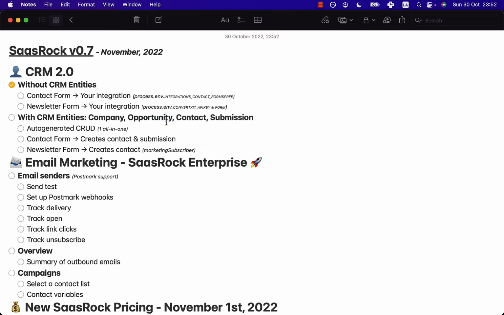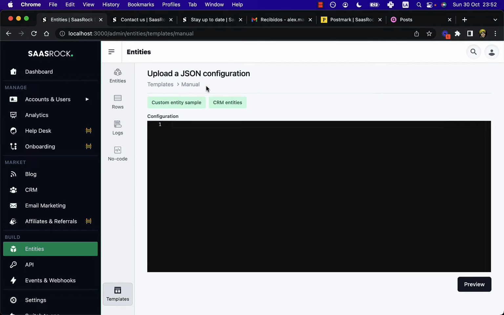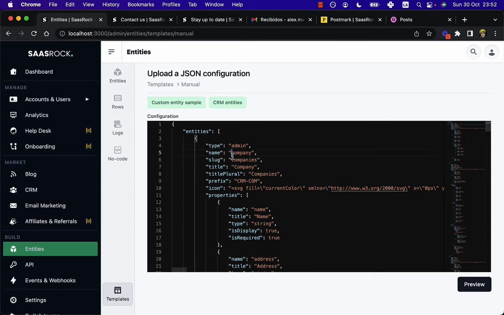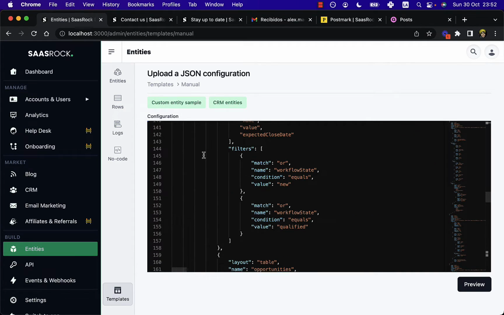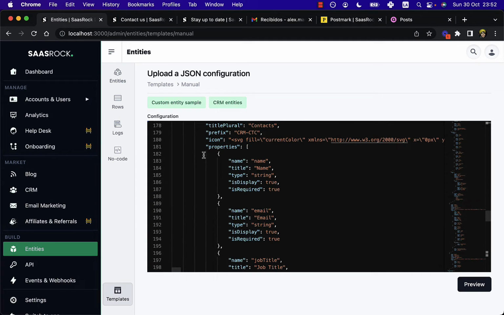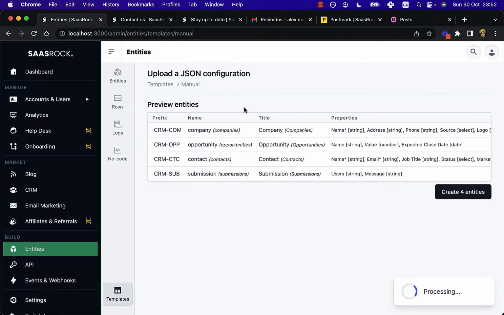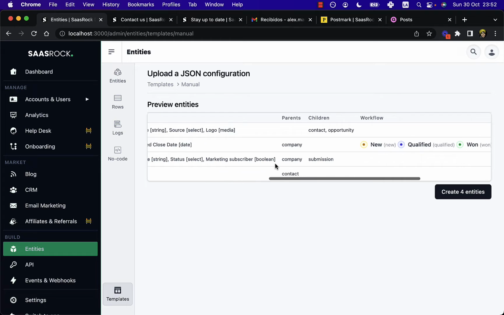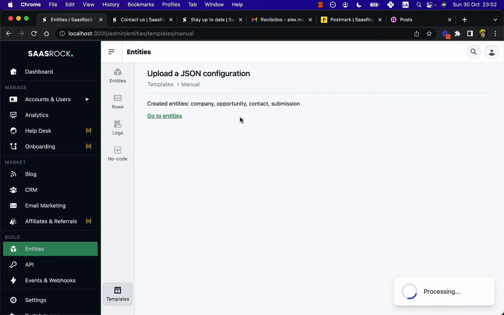So now let's create this company, opportunity, contact, and submission entities. For that, I created a simple module called templates, where I load the entities in a JSON format. So these entities are shareable, so I can debug your entities if you need help. So let's create them all. This is the preview. It will create company, opportunity, contact, and submission, and this will be the relationship between them and the properties. So let's create them all.